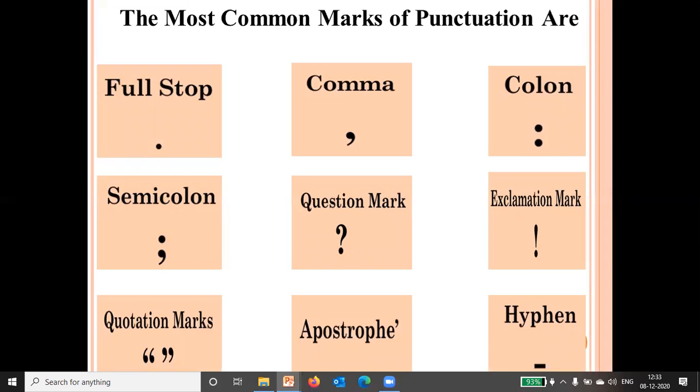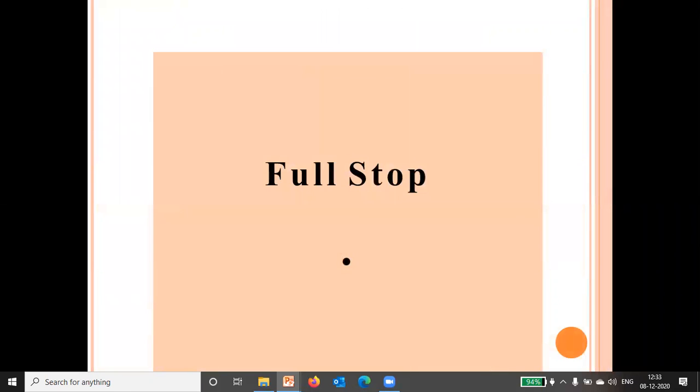Now, the most common marks of punctuation, you can see here on the screen, are full stop, comma, colon, semicolon, question mark, exclamation mark, quotation mark, apostrophe, and hyphen. So first we will study the full stop.